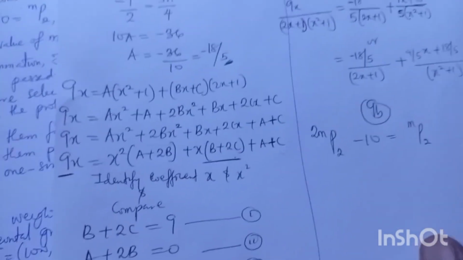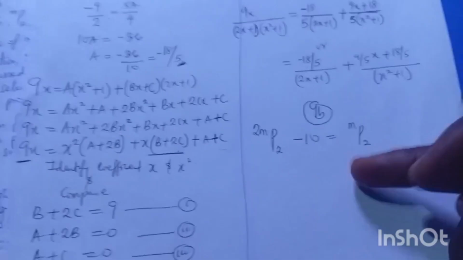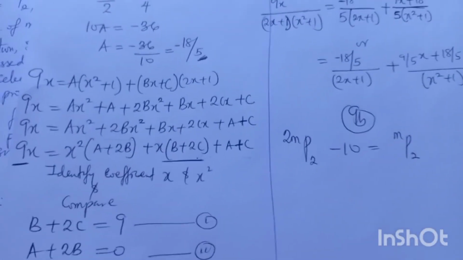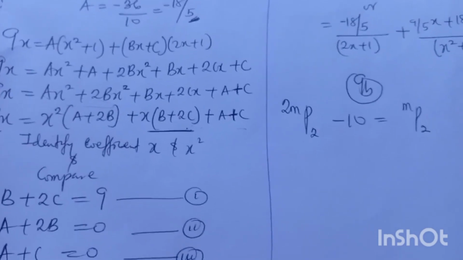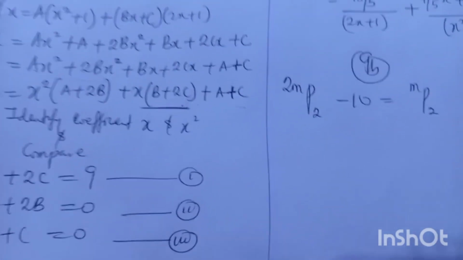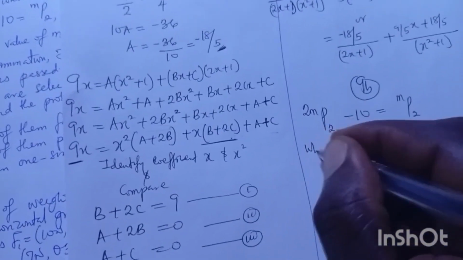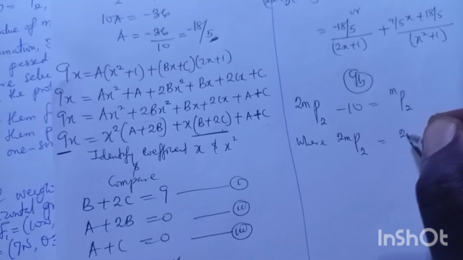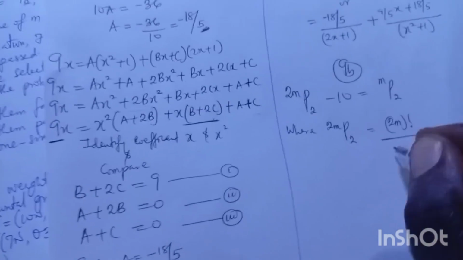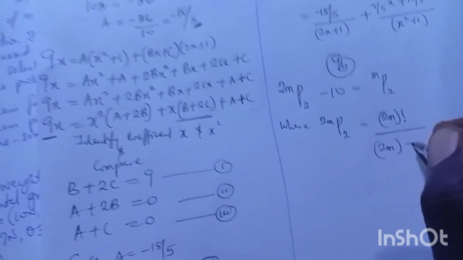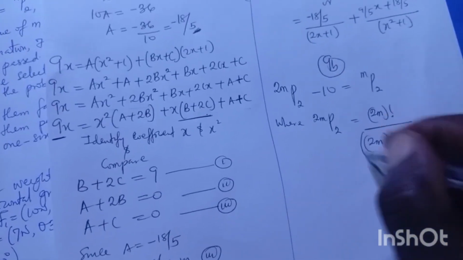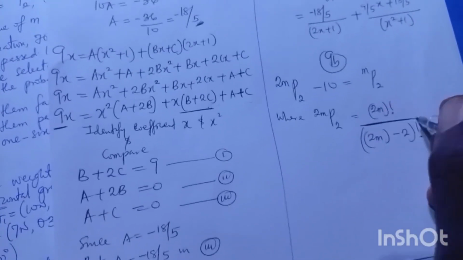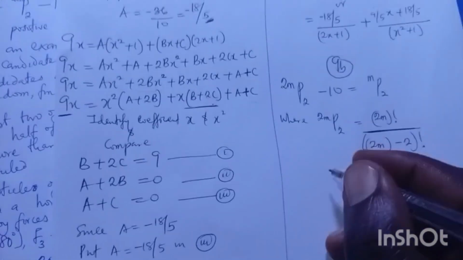Remember, your formula for permutation is nPr = n factorial over n minus r factorial. Using the existing parameters, 2m P 2 will be equal to 2m factorial over 2m minus 2 factorial. I think you can understand. Those of you that already know it, you can go ahead and be fine with the work.